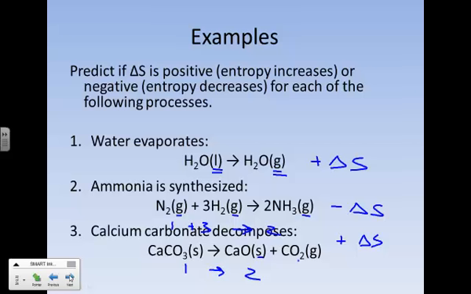Not only that, but take a look at this. We're also making a gas here. We're going from a very neat and ordered solid in chalk, calcium carbonate, to another neat and ordered solid, calcium oxide, and a crazy gas. And that gas will have a much larger volume, and therefore a much larger entropy than the chalk that you started out with.